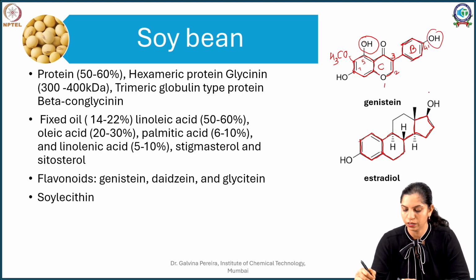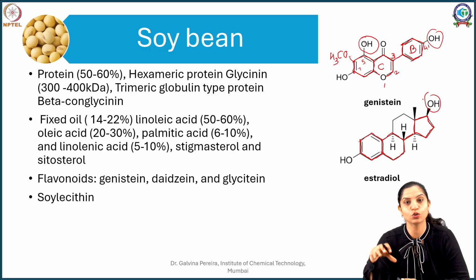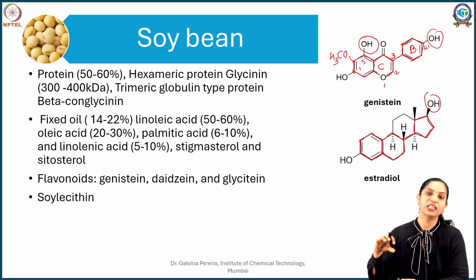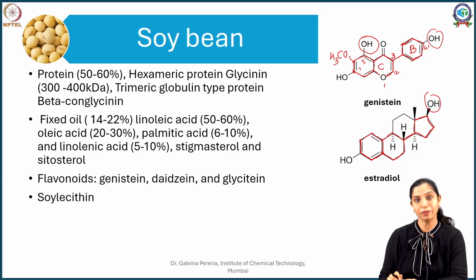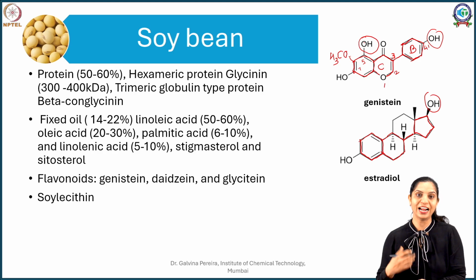Now, it is said that owing to this coincidence or resemblance to the structure, the isoflavones have a good ability to fit in the estrogen receptors. The work that they do is they act like estrogen mimicking agents and hence are called phytoestrogens. So, flavonoids, especially those belonging to the isoflavone category, act as phytoestrogens, and that is the reason soybean is vital.